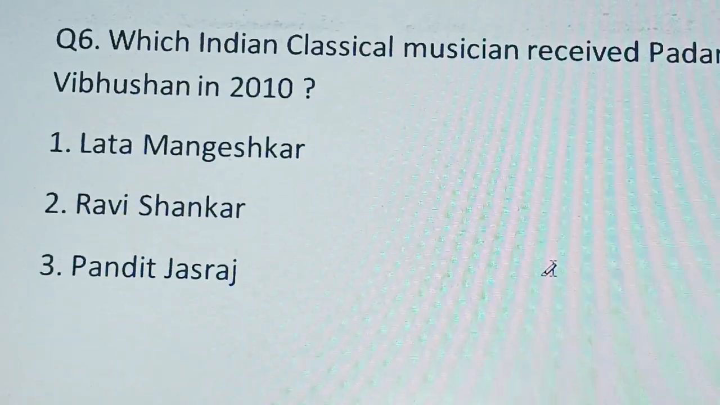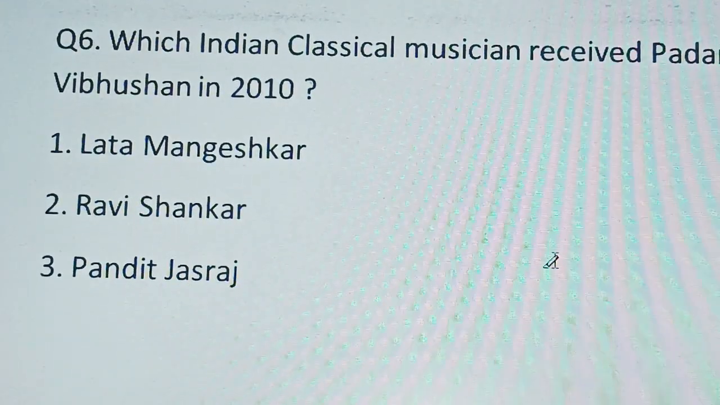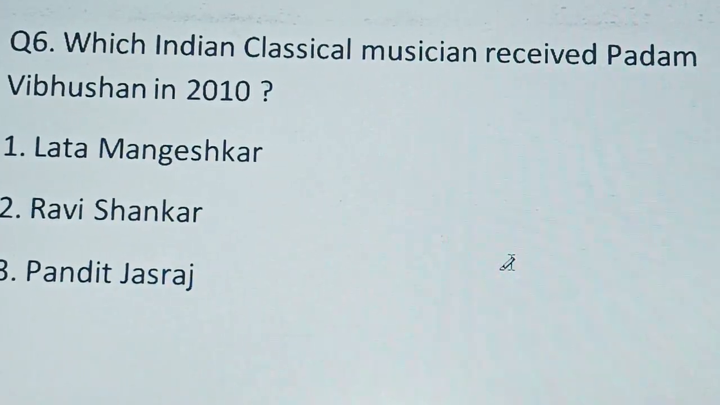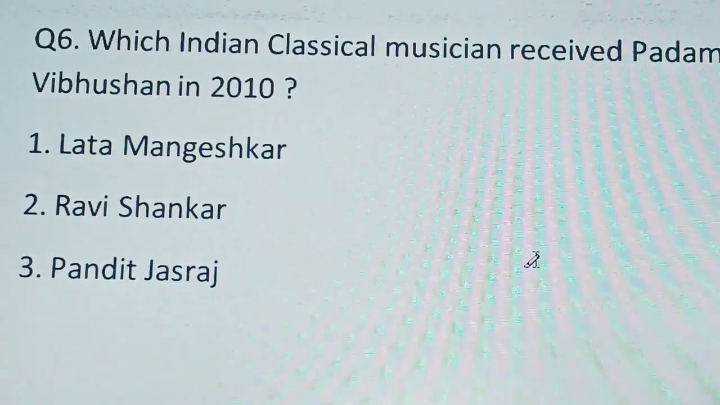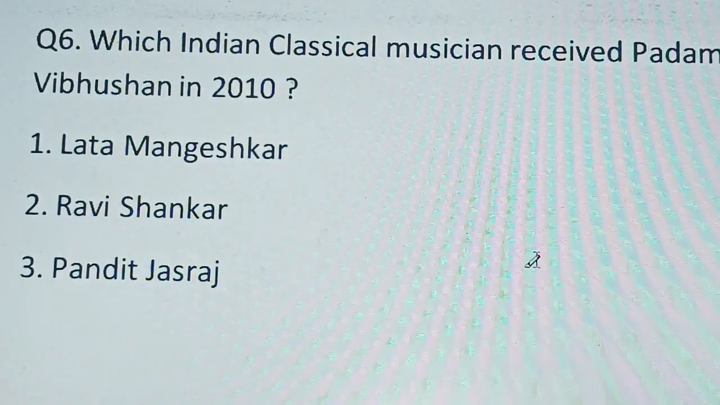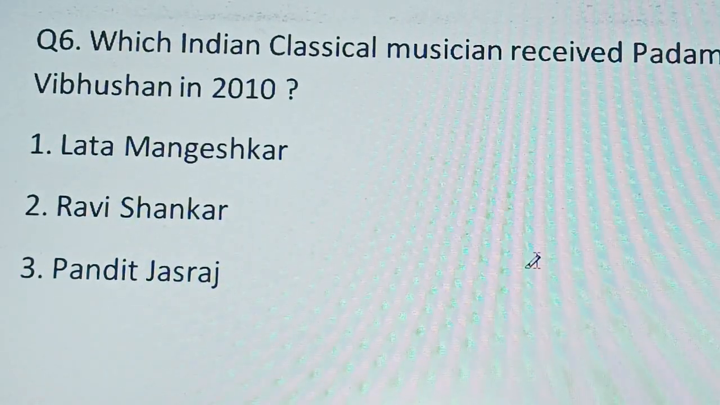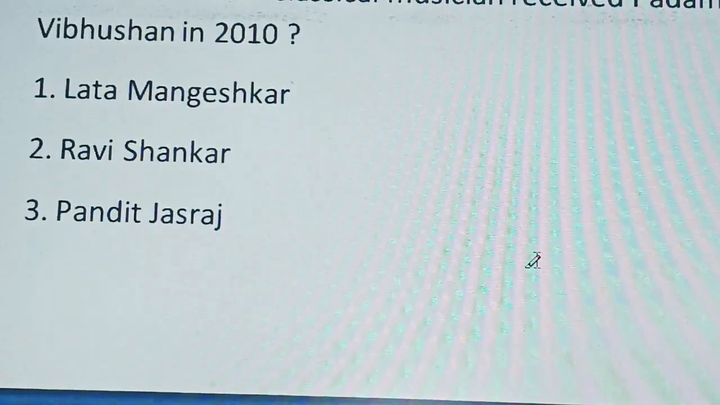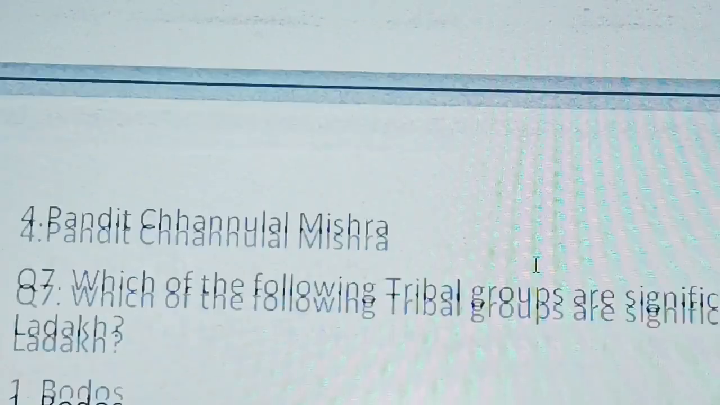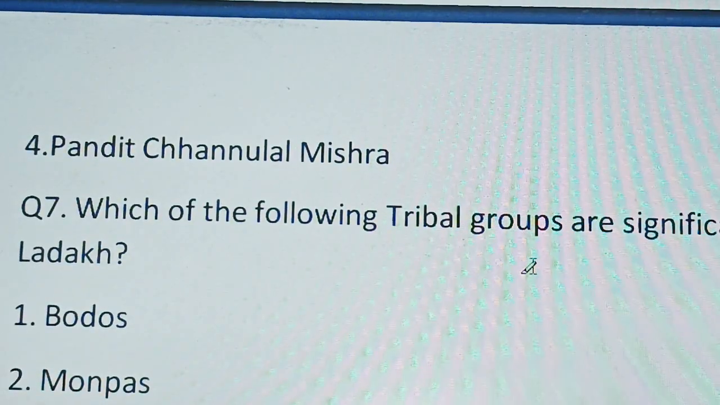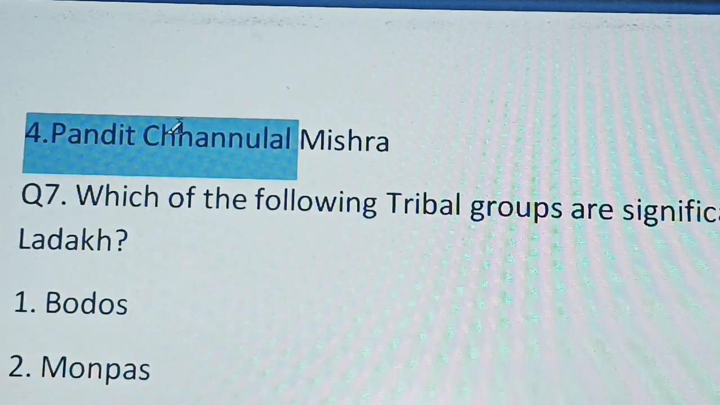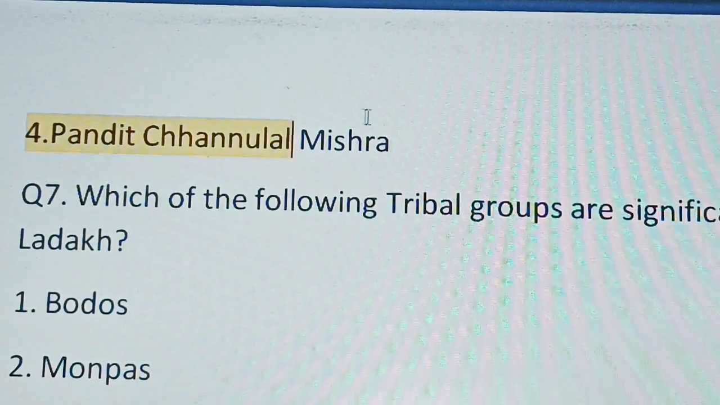Next question. Which Indian classical musician received Padma Vibhushan in 2010? So it's asking about an Indian classical musician. Let's see the options. That is Lata Mangeshkar, Ravi Shankar ji, Pandit Jasraj ji, and Pandit Chunulal Mishra. So the correct option will be the fourth one, that is Pandit Chunulal Mishra.